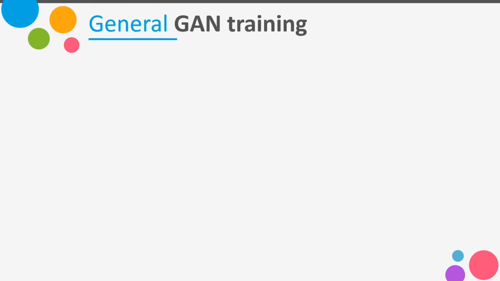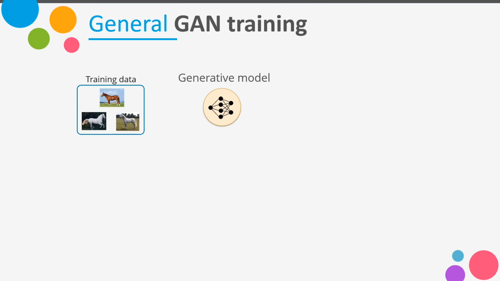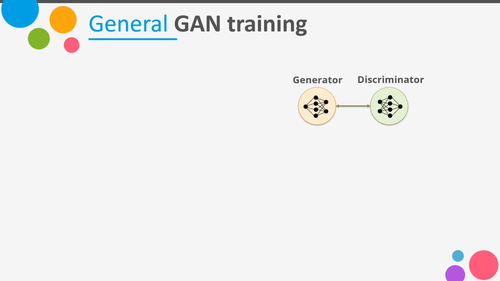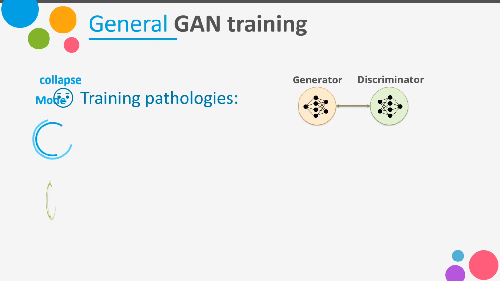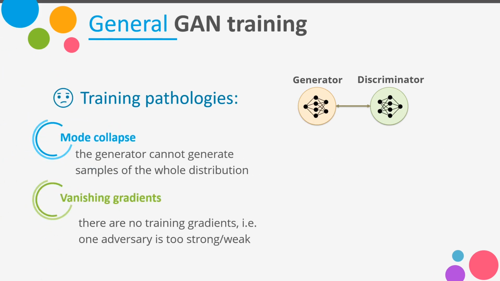In machine learning, generative adversarial networks, or GANs, are applied to create generative models. Given a training dataset, these generative models are able to create new synthesized samples that follow the same distribution as the training dataset. GANs apply adversarial learning to train two neural networks, a generator and a discriminator, against each other. This training has shown different pathologies that limit its results. For example, mode collapse that occurs when the generator is not able to generate samples of the whole data distribution, and vanishing gradient that happens when there are no training gradients to update the network weights.